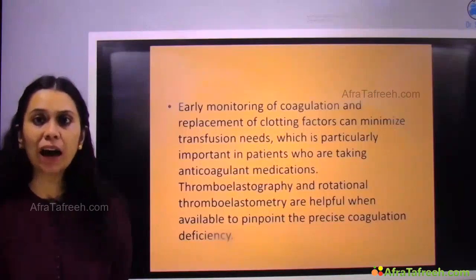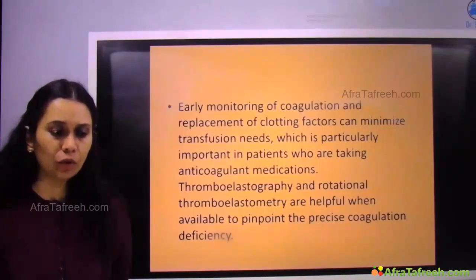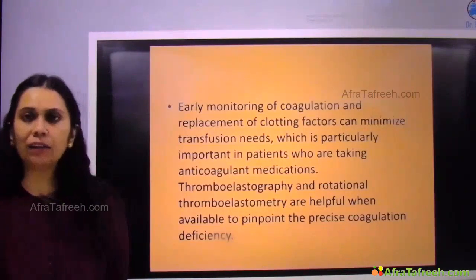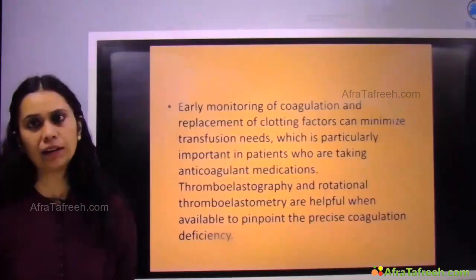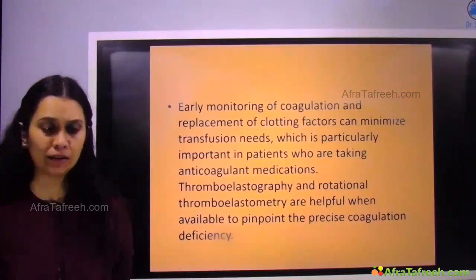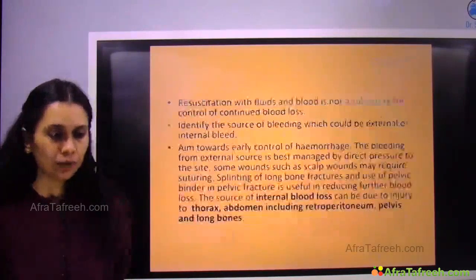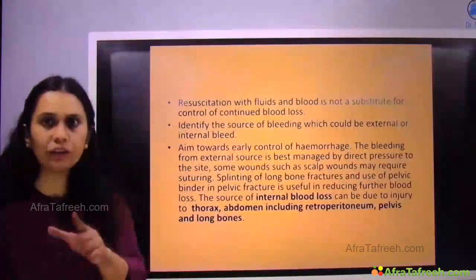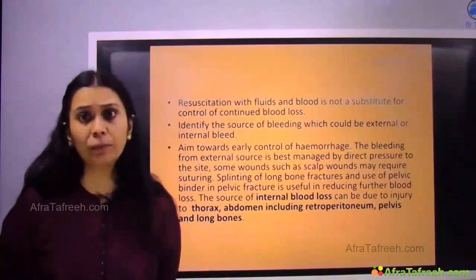They can be exactly determined by thromboelastography, and exact clotting factors are replaced, right?